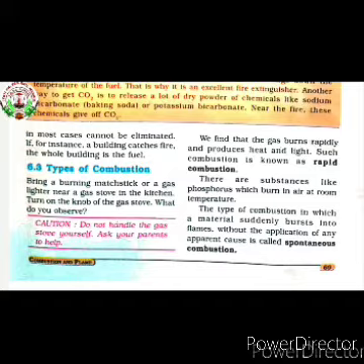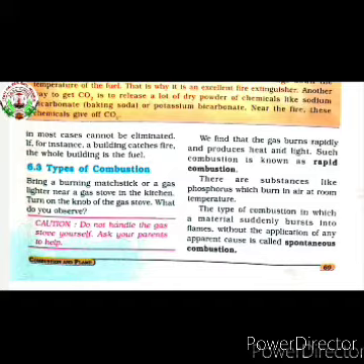Yes, a rapid combustion means we find that the gas burns rapidly. It burns very fast and produces heat and light. That is called a rapid combustion. And the next one is spontaneous combustion.